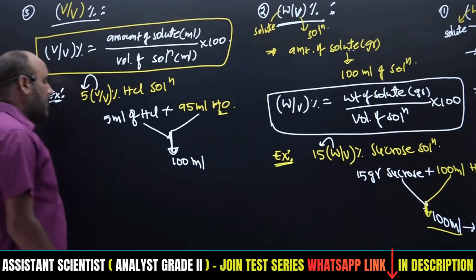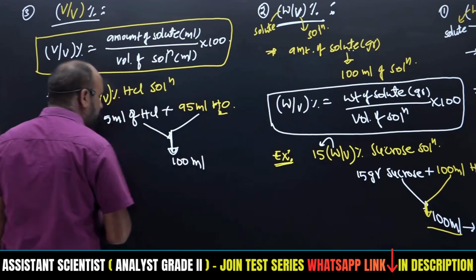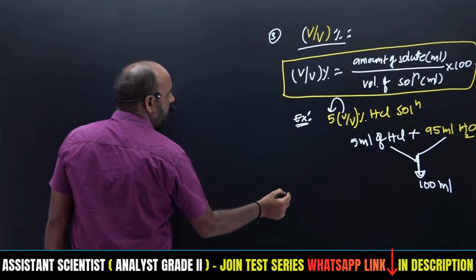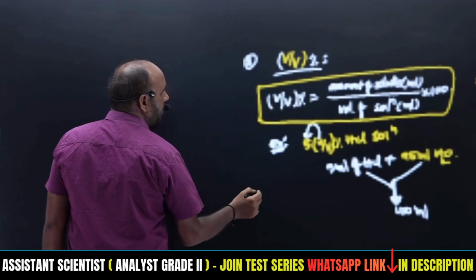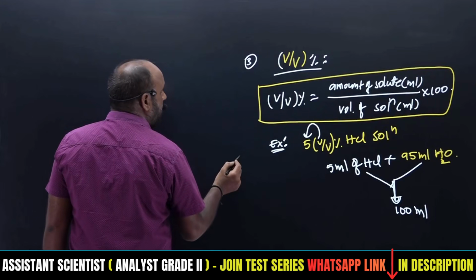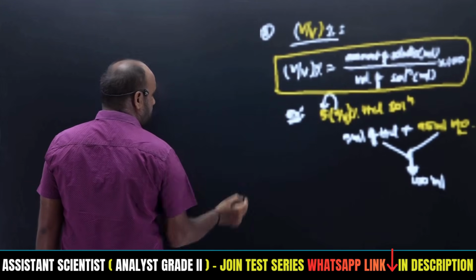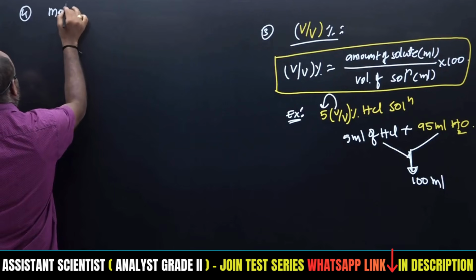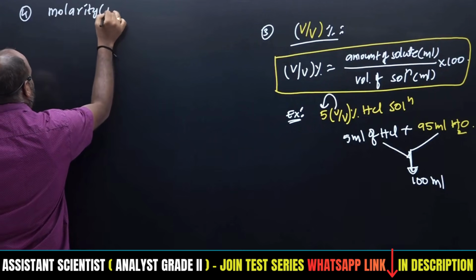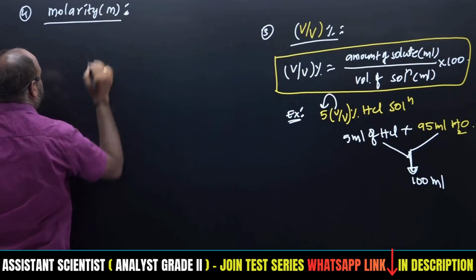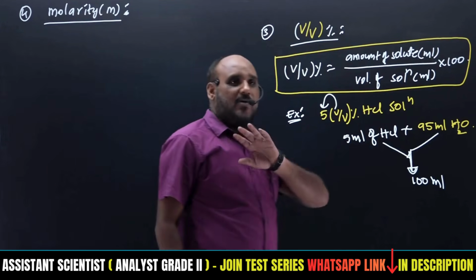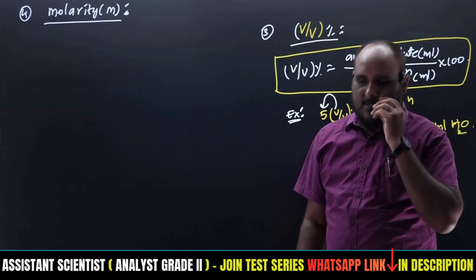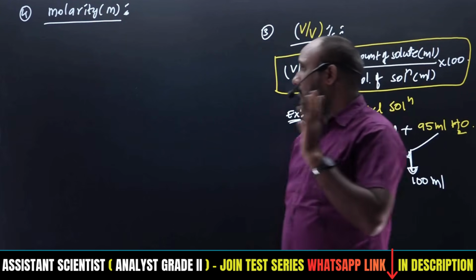So coming to the next concentration term, that is molarity. The fourth one will be molarity, denoted with M. I told you already, these belong to 1000, that is 1000 ml or 1000 grams. 1000 ml is nothing but 1 liter.